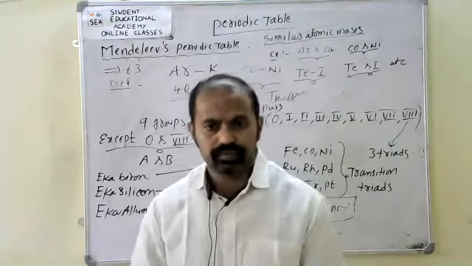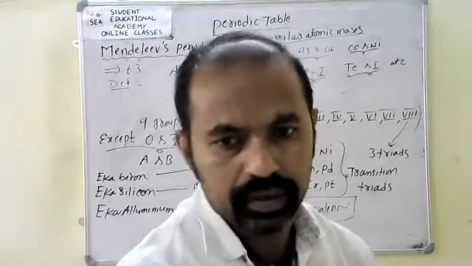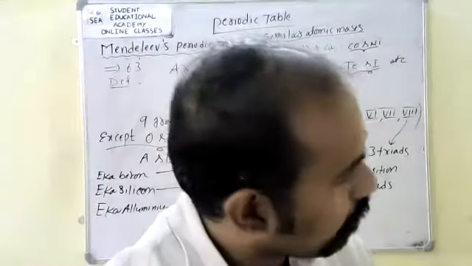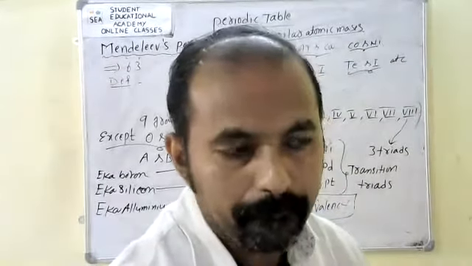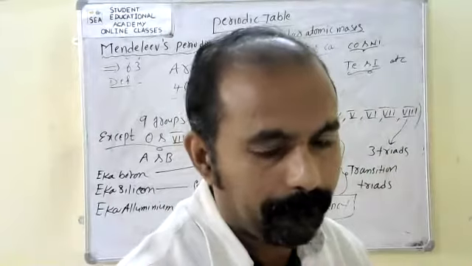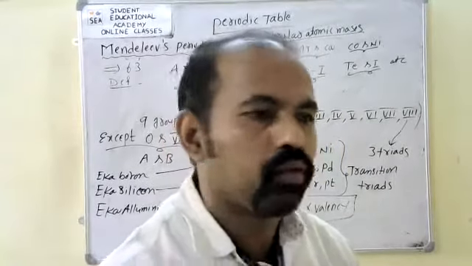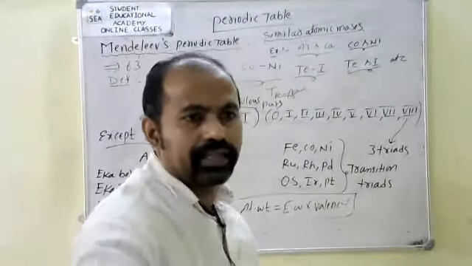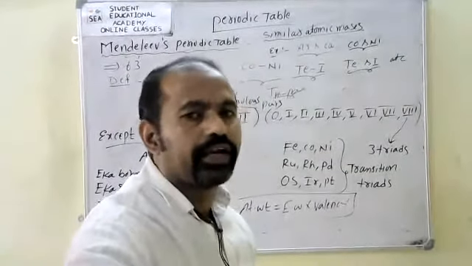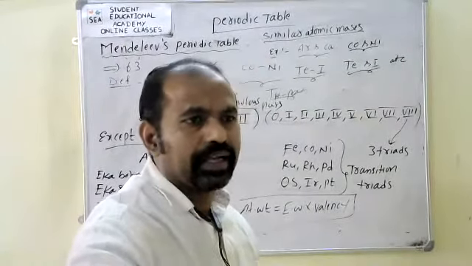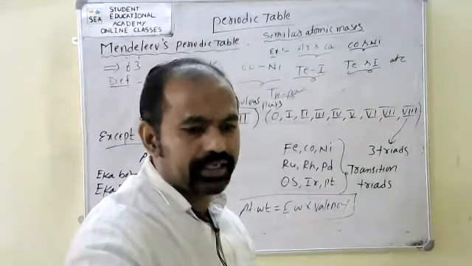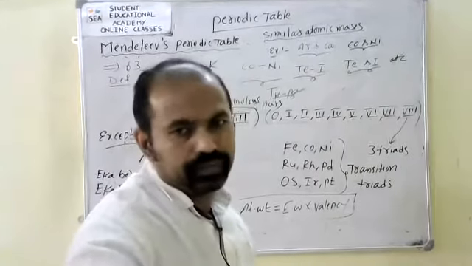Cause of periodicity is not known, sir. Cause of periodicity is not known, no? Yes. Demerit of Mendeleev. So a lot of demerits are there. Okay, I have given the important demerits. These are enough, right? Now, okay, sir.